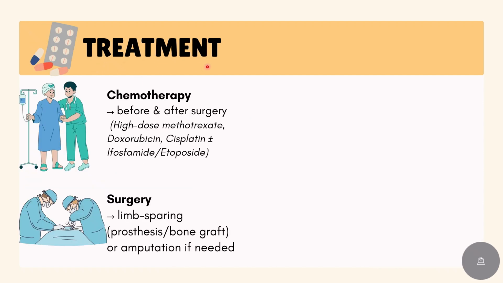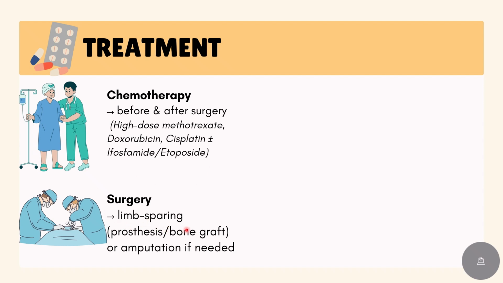Now, let's see the treatment of osteosarcoma. The treatment combines chemotherapy and surgery. First, neoadjuvant chemotherapy, which means we do chemotherapy before and after surgery. It is given to shrink the tumor and to treat microscopic spread. The most common regimen is MAP, which means methotrexate, doxorubicin, and cisplatin.